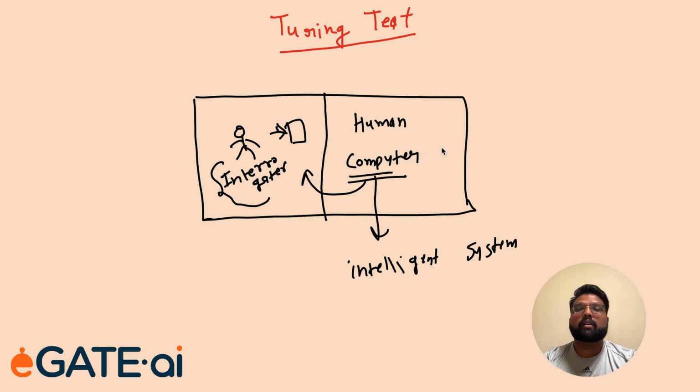Here let's consider this computer to be an agent, which is an intelligent agent indeed. This agent can perceive the environment, that means it can get the questions, and then it can find the solution for that perceived environment and act accordingly.